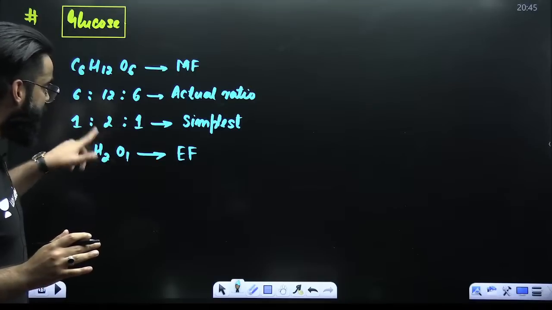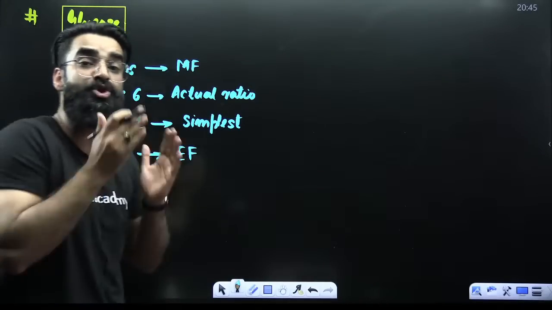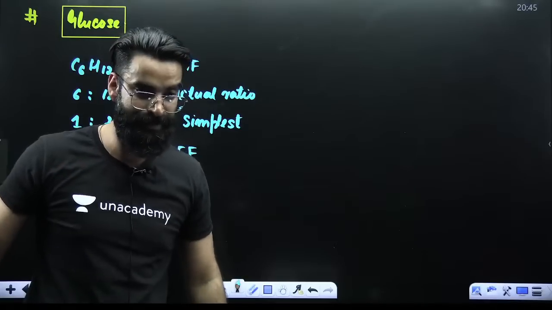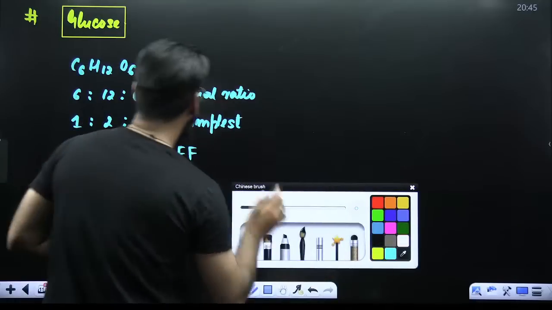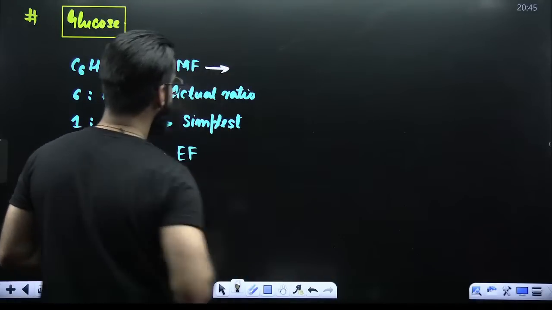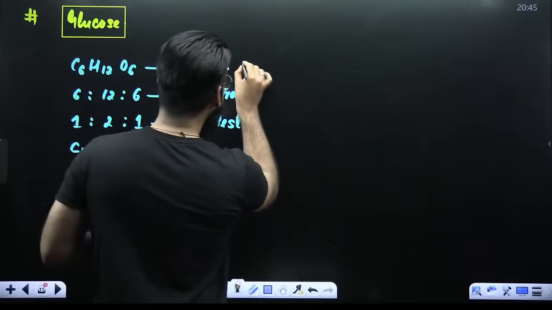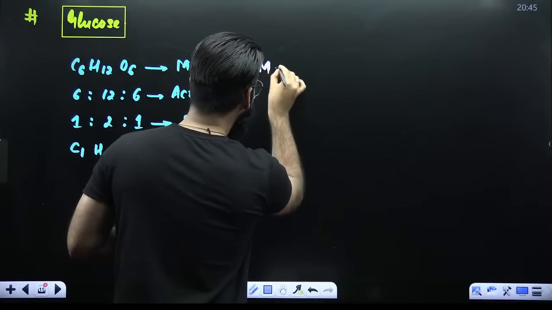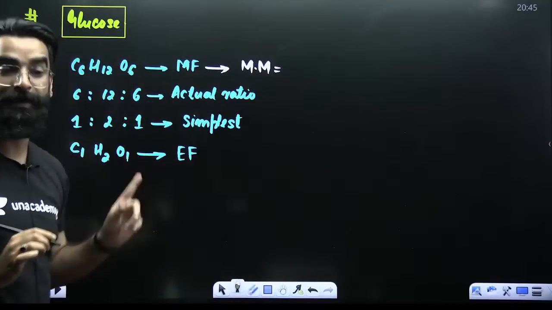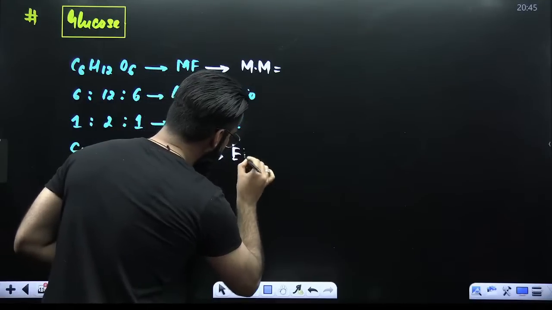Empirical formula gives us the simplest whole number ratio, and molecular formula gives us the actual ratio of the atoms of different elements. Now guys, with the help of molecular formula, we can calculate molecular mass. With the help of empirical formula, we can calculate empirical mass.